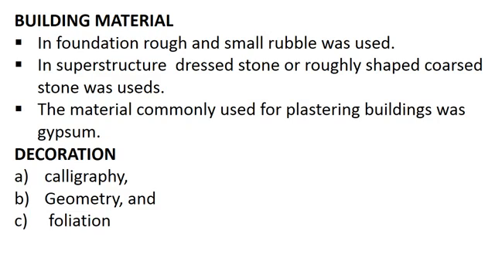Then the next is the architectural form of decoration. Decorative art in the Islamic buildings served the purpose of concealing the superstructure behind motifs rather than revealing it. Since the depiction of living beings was generally frowned upon, the elements of decoration were in most cases limited to calligraphy, geometry, and foliation.